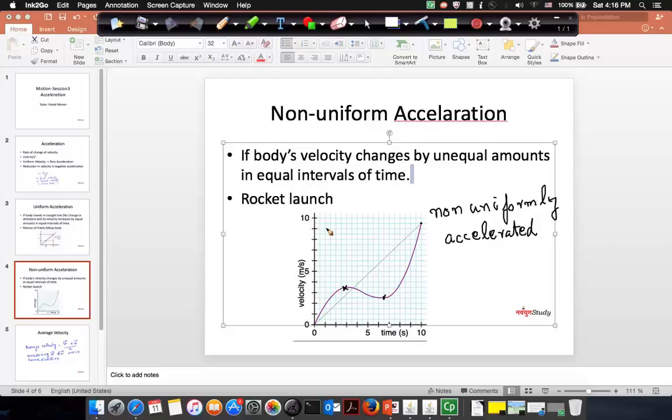And since it's not a uniform acceleration, the velocity time graph will not be a straight line, it will be a curve. So this is an example of a body which again depicts a non-uniformly accelerated motion. Okay.